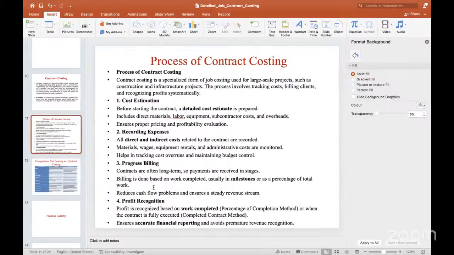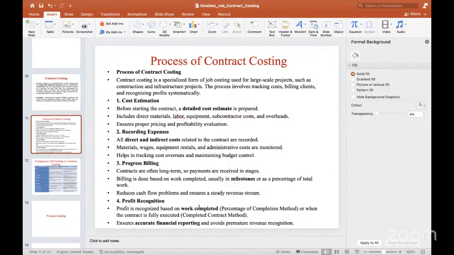When the work is completed less than 25%, we do not pay any bills. When the work is completed more than 25% and less than 50%, we pay one-fourth of the work bills. And when the work is completed above 50% and less than 75%, we pay half of the amount, that is one-half.